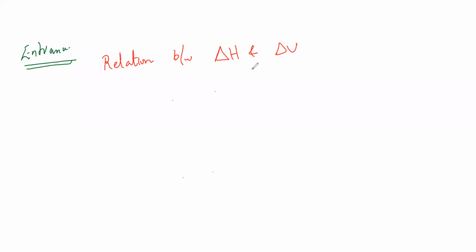This is equally important for the board as well as the entrance. Delta H is equal to delta U plus delta n g RT. n is the number of moles, R is the universal gas constant, T is the temperature. Copy down this very important formula.